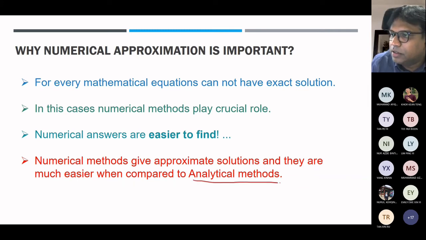When you come to analytical solutions, that means the exact solution. An analytical solution can take a number of pages to get, and you will consume plenty of time, maybe days, maybe a month, to get the exact solution. But the numerical method doesn't work that way.